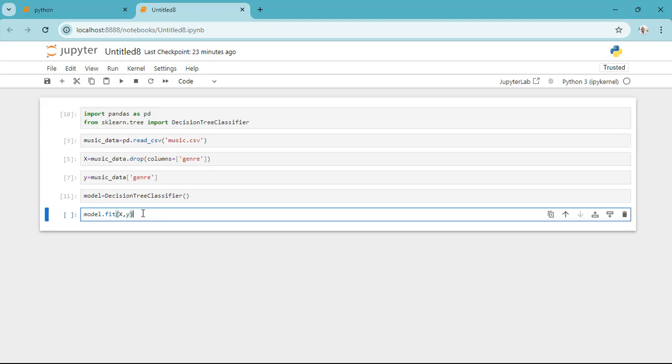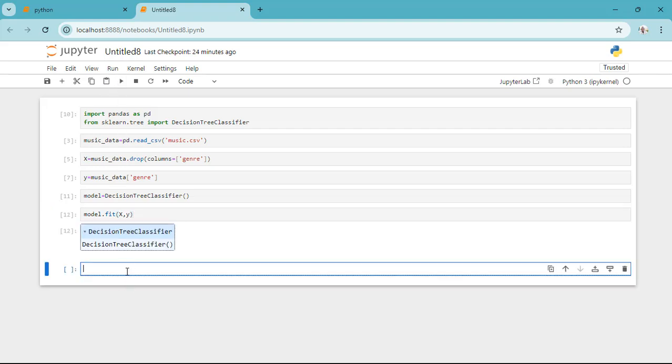Now if I run this, it will mean we have trained our algorithm with the x and y variables. So let me run it. Okay, so this means we have trained our algorithm with the x and y variables.